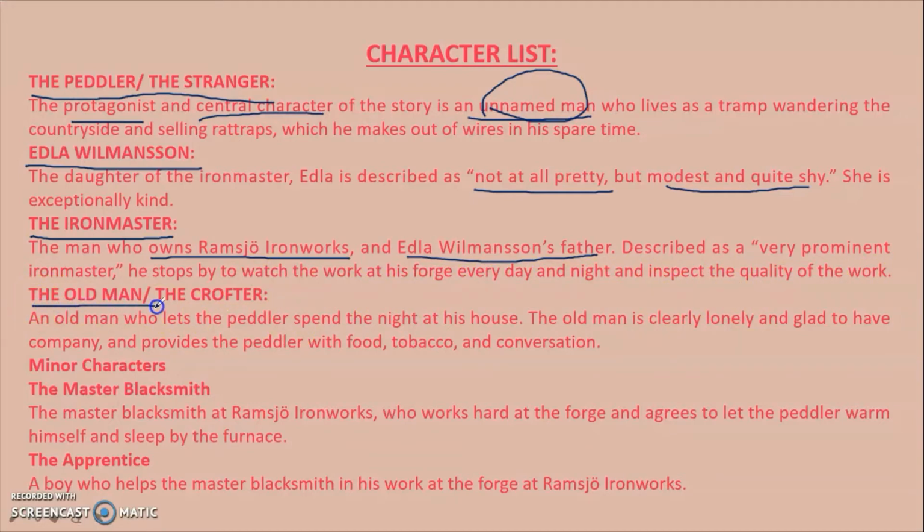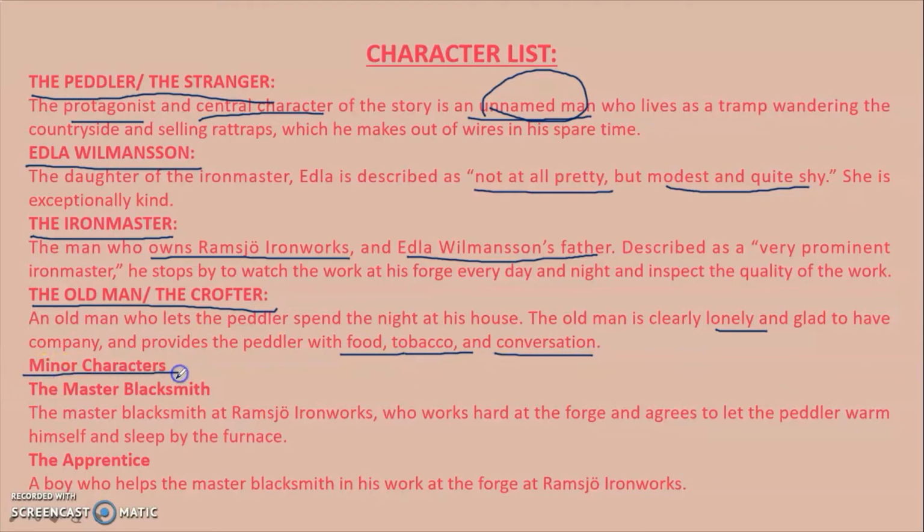Another character is the old man or the crofter who makes the foundation or the basis of the story. An old man who lets the peddler spend the night at his house, and the old man is clearly lonely and glad to have company and provides the peddler with food, tobacco, and conversation also.